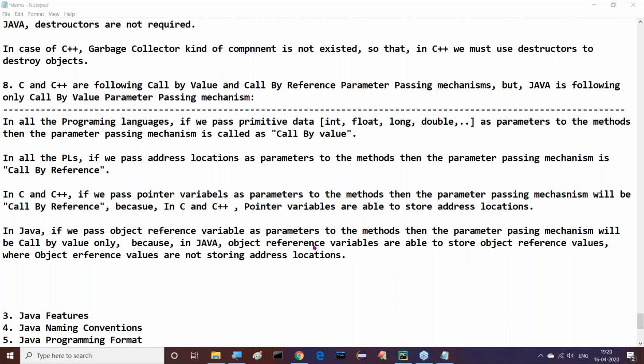Differences between pointer variable and reference variable I discussed there, and some diagrams were given there. In the case of Java, the object reference value is the hexadecimal form of a hash code. But what is this hash code value actually? Hash code is a unique identity provided by the heap manager in the form of an integer value.